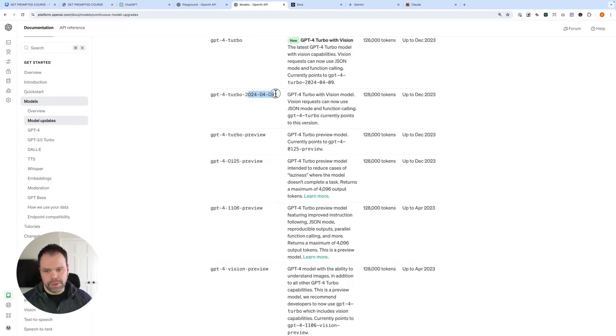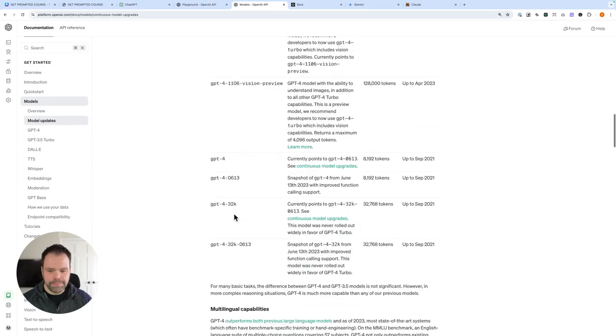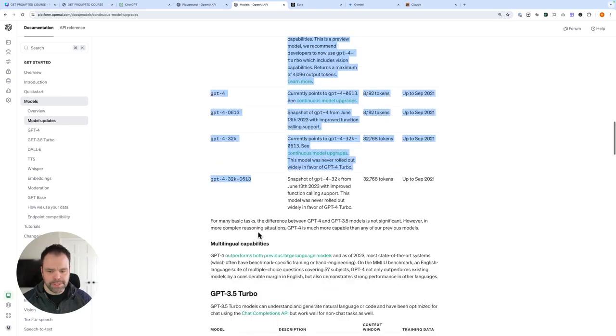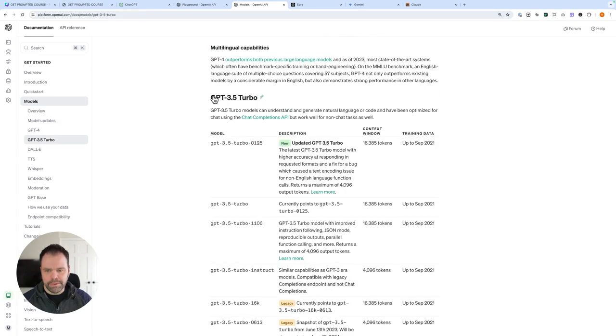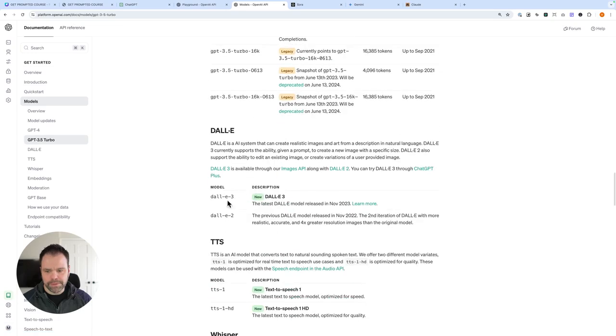Like this is current to April of 2024. This is current to November the 6th of 2023. And then there's GPT-4 models. There's a couple different ones there. And then there's a couple GPT 3.5 models. And then there's only one DALL-E 3 model right here. So a lot of different models.